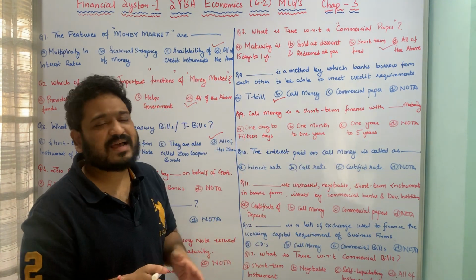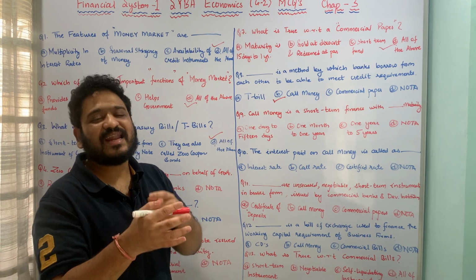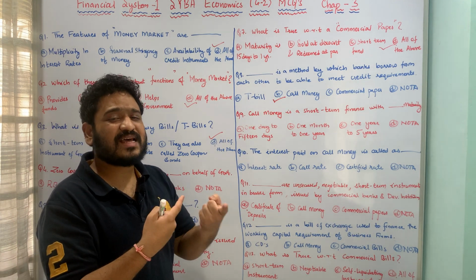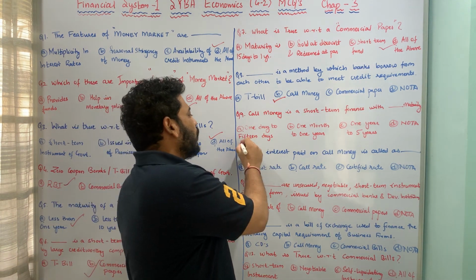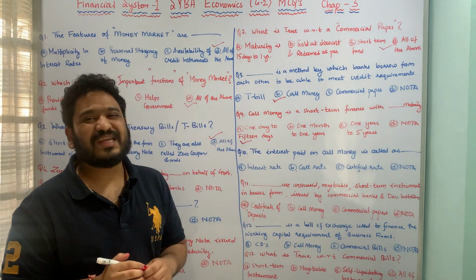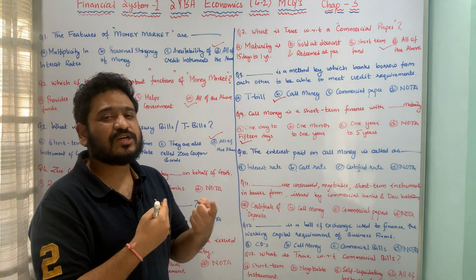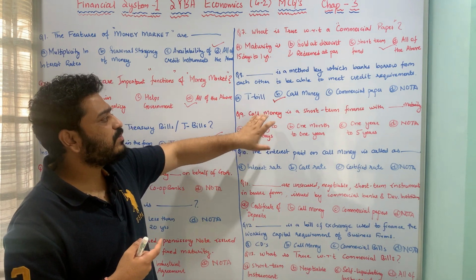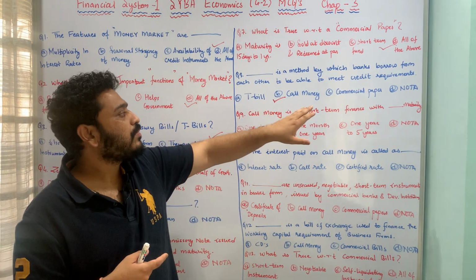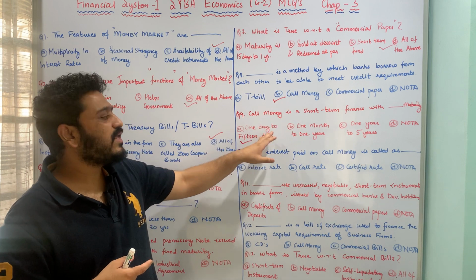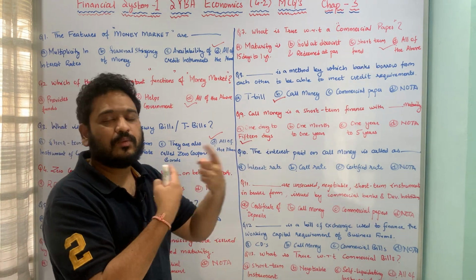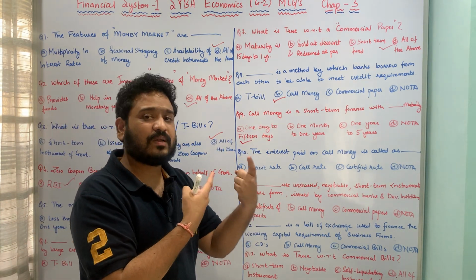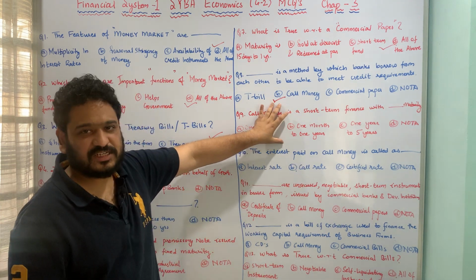So here clearly I am saying it is a short-term instrument and it is happening between two banks, and therefore it is 1 day to 15 days. That is the period in which the trade happens. The maturity for call money is 1 day to 15 days, and it is happening between two financial institutions, particularly banks. I hope this question is pretty much clear.